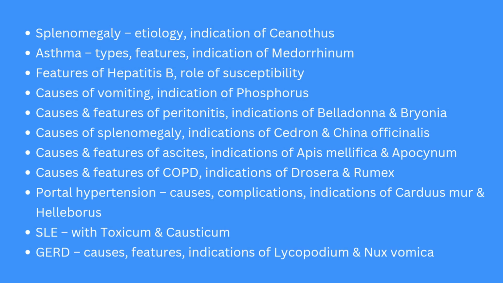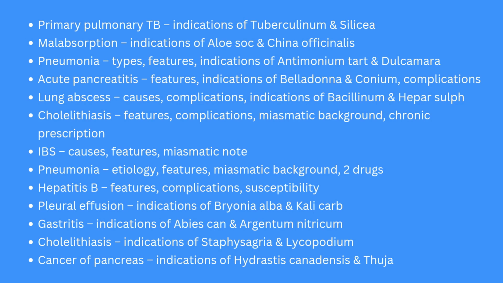and feature of COPD, indication of Drosera and Rumex, portal hypertension, its causes, complication, indication of Carduus marianus and Berberis, SLE with toxicum and causticum, GERD, its causes, feature, indication of Lycopodium and Nux vomica. Then primary pulmonary TB, indication of tuberculinum and Silicea, malabsorption, indication of Aloe socotrina and Senna officinalis, pneumonia, its type, feature and indication of antimonium tart and dulcamara, acute pancreatitis, its feature, indication of belladonna and conium, lung abscess, causes,